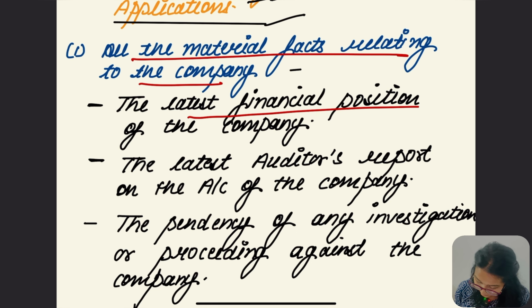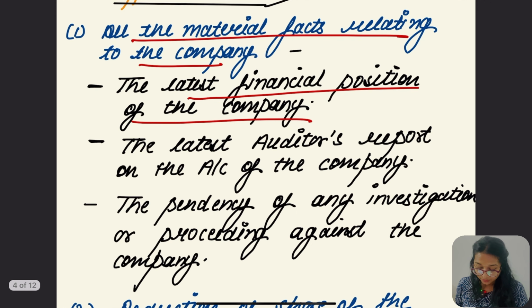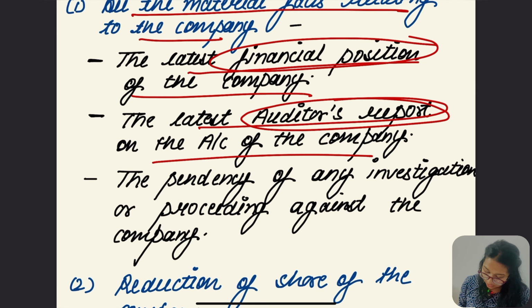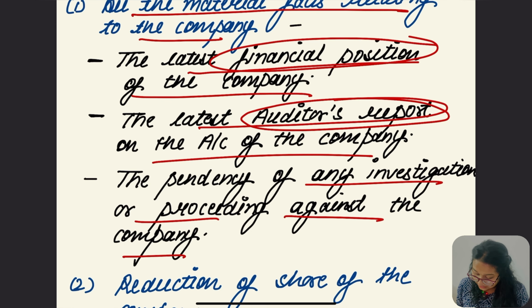First of all, the latest financial position of the company. Second, the latest audited accounts of the company. Then the pendency of any investigation or proceeding against the company.